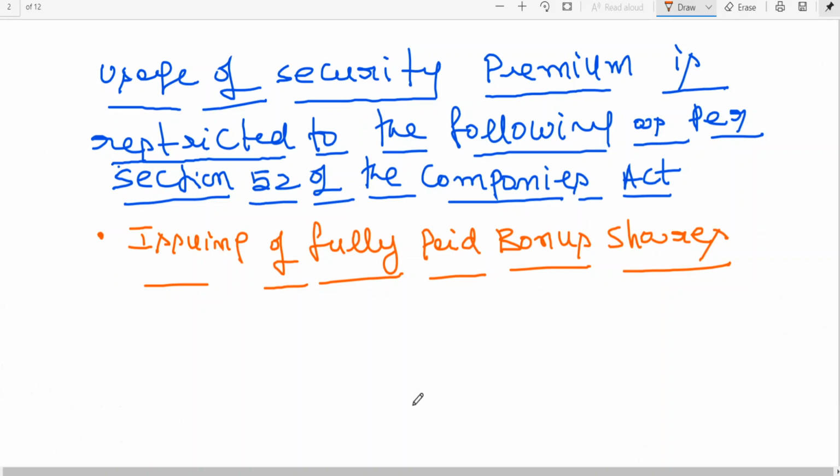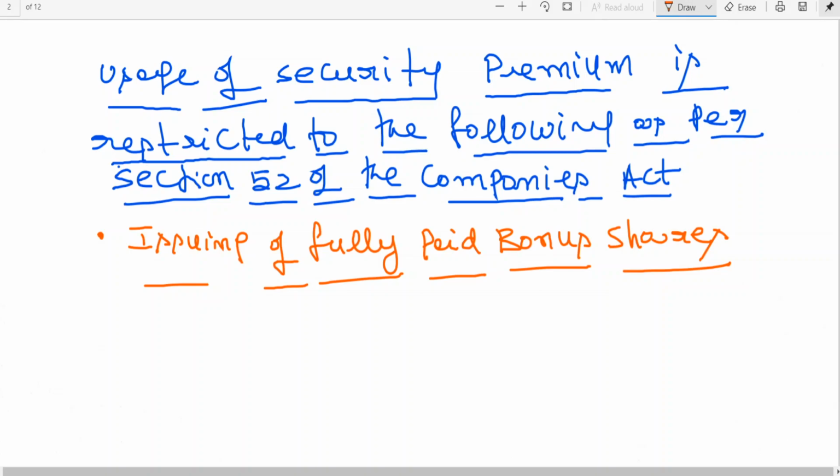Bonus shares are shares which are issued to the existing equity shareholders free of cost. Bonus shares are offered to existing shareholders without charging anything, out of free reserves or out of security premium. These things you will be learning at the next level.